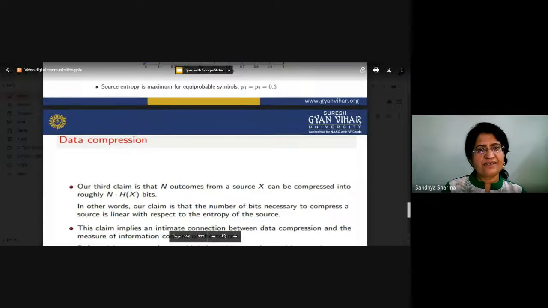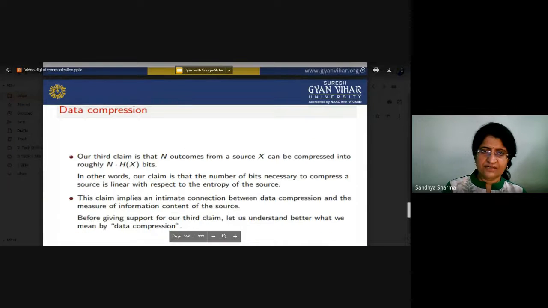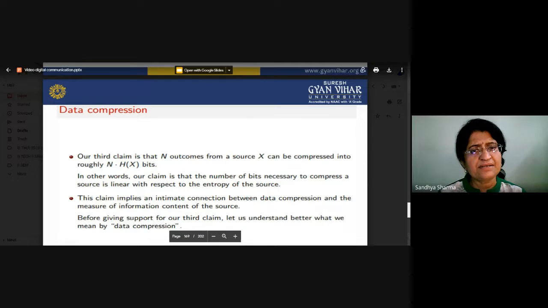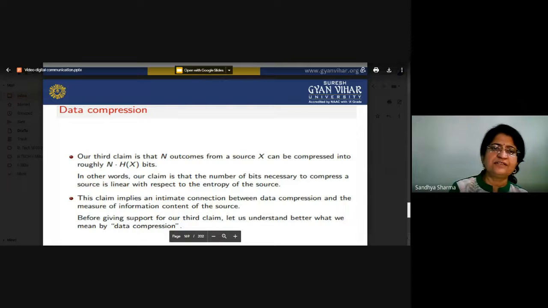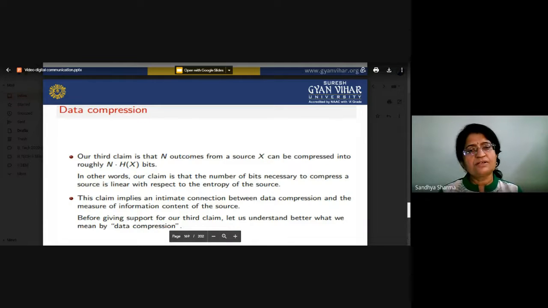What about data compression and why are we using this? Our third claim is that n outcomes from a source X can be compressed into roughly n times H(X) bits. So what about H(X)? H(X) indicates the entropy of that particular source, or of the particular symbols that source is generating.